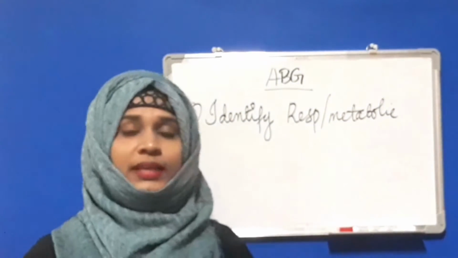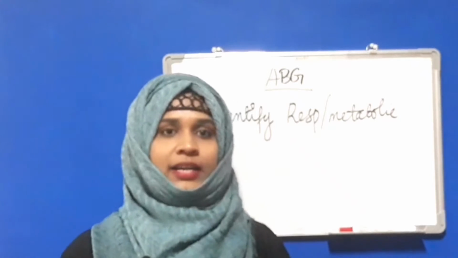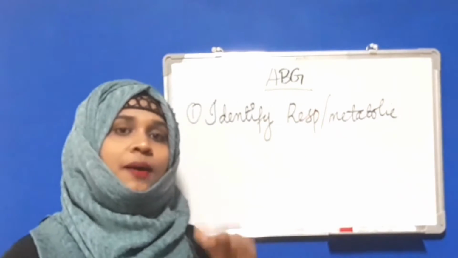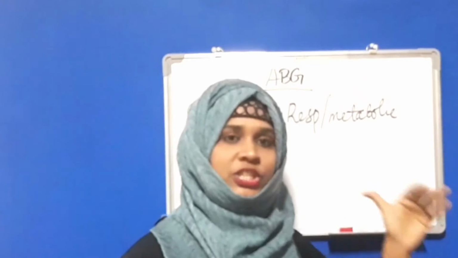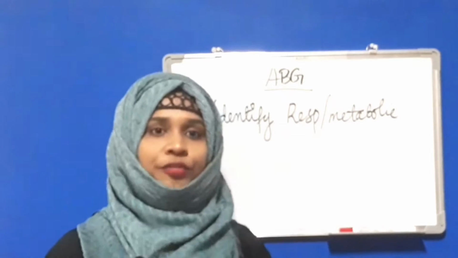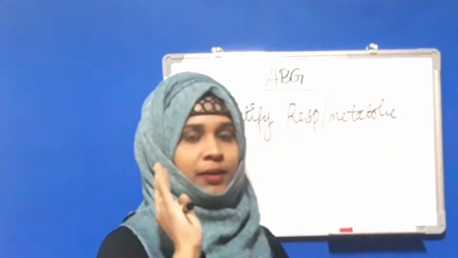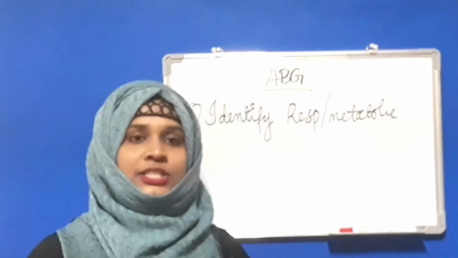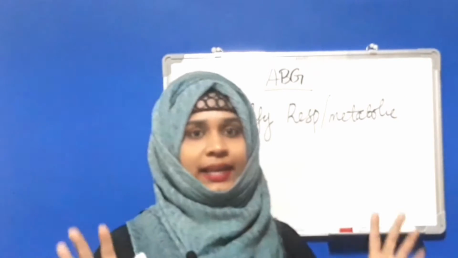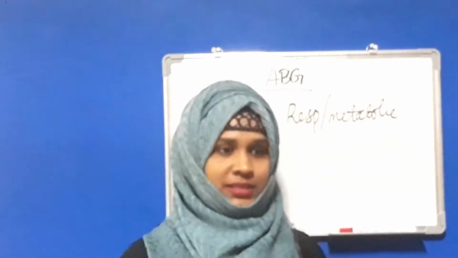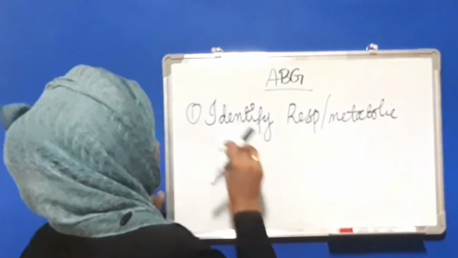Here in respiratory, just by heart, if your carbon dioxide level is more than 45 mm of Hg, the body will be more acidotic. Okay, and if the bicarb is more, above 26 milliequivalent per liter, just by heart, it is alkaline. The body will be alkaline. Okay, so we will see with some questions.